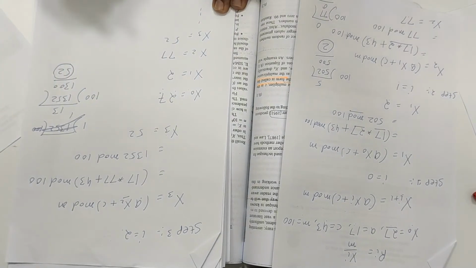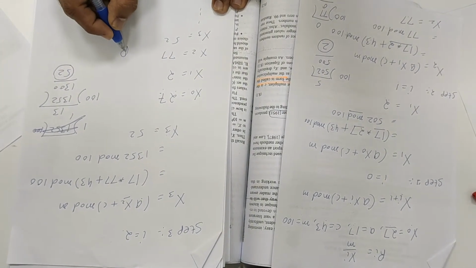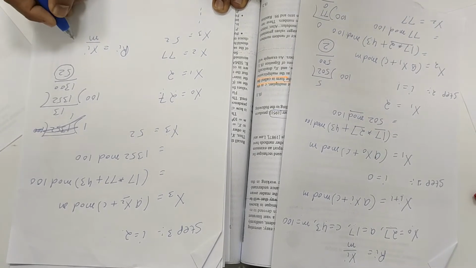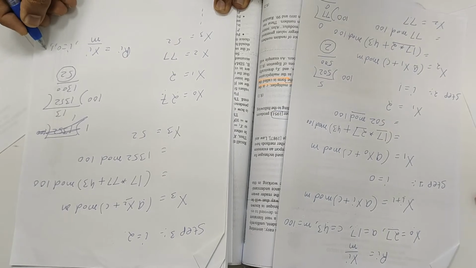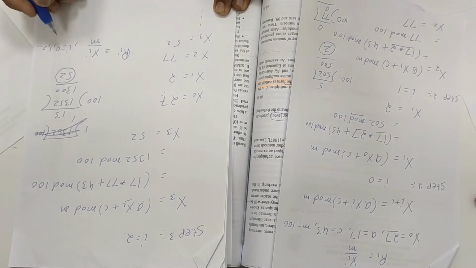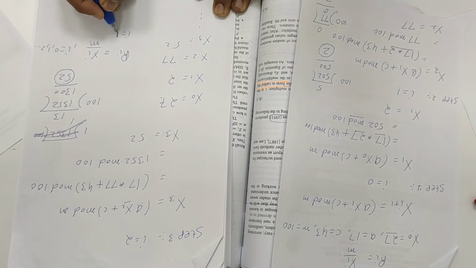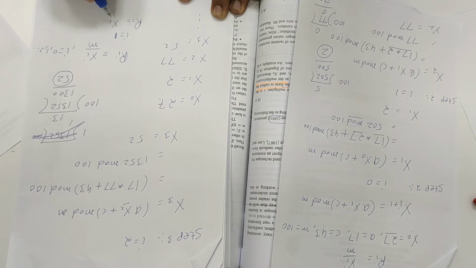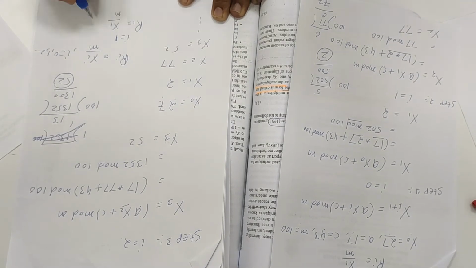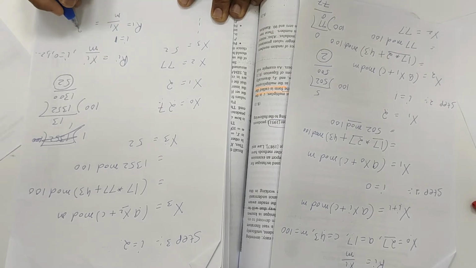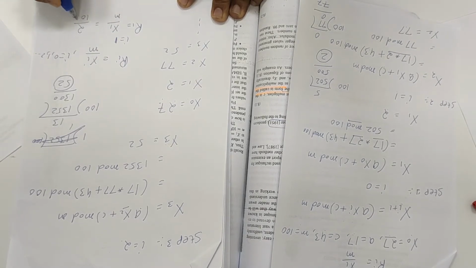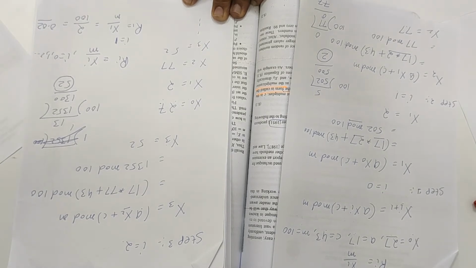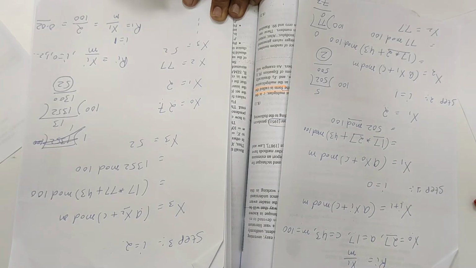To find out the value of random numbers, you know, Ri equal to xi divided by m, where I equal to 0, 1, 2. Now put I equal to 1. R1 equal to x1 divided by m. What is the value of x1? 2. What is the value of m? 100. So the first random number that we produced is 0.02.